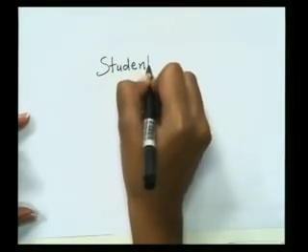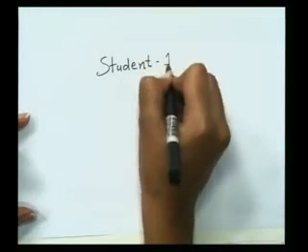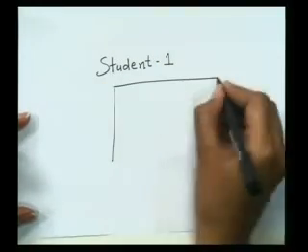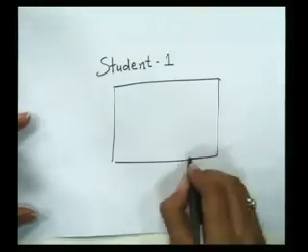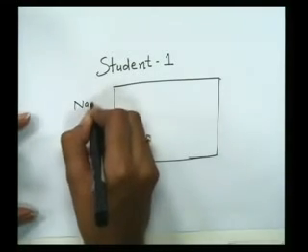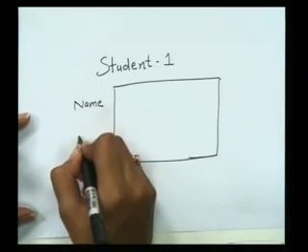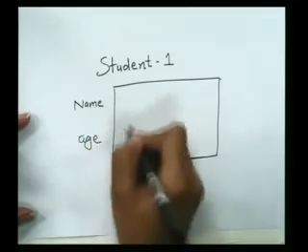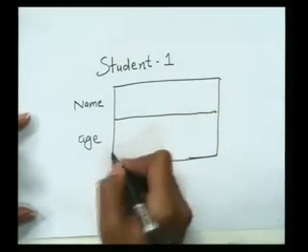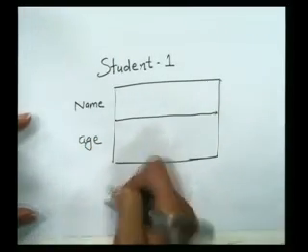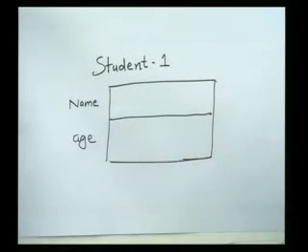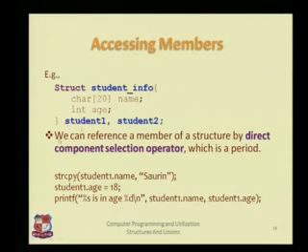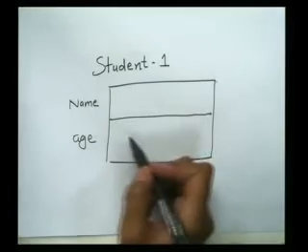Virtually this can be seen like this. We have one student, student 1, which has two things: name, and the second thing is its age, right? The name would have some space and age would have some space. Whenever you write struct student info student 1, student 2; this scenario is happening.